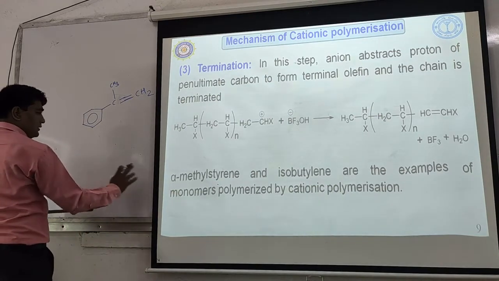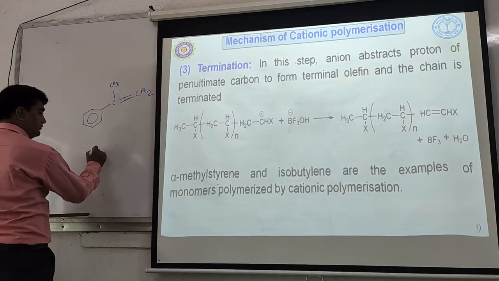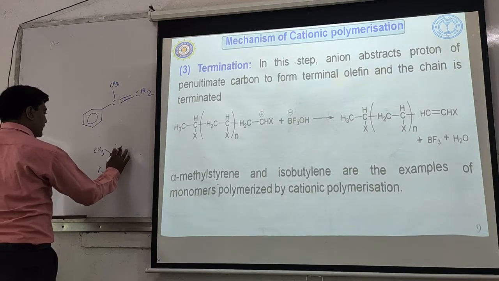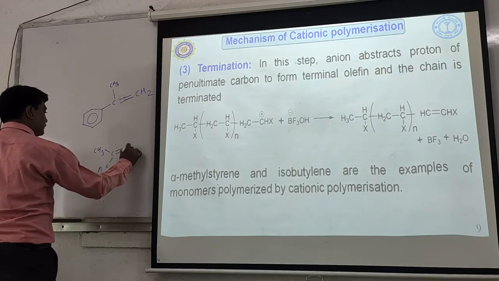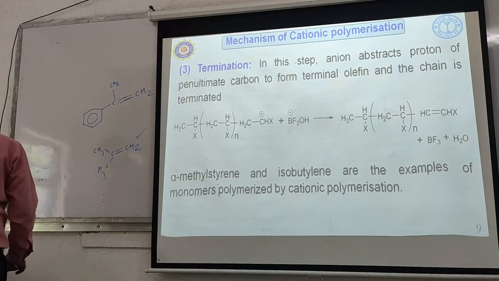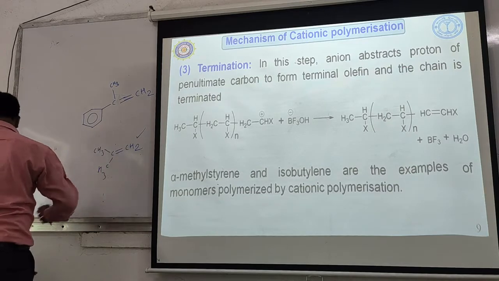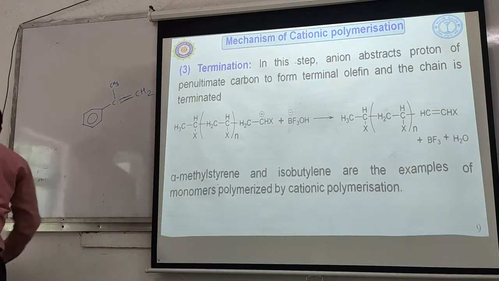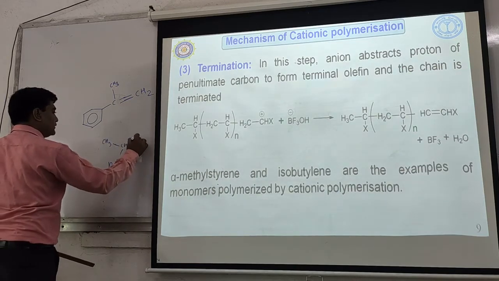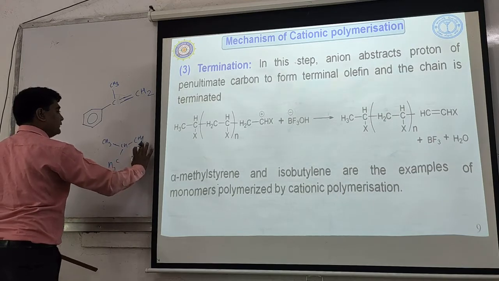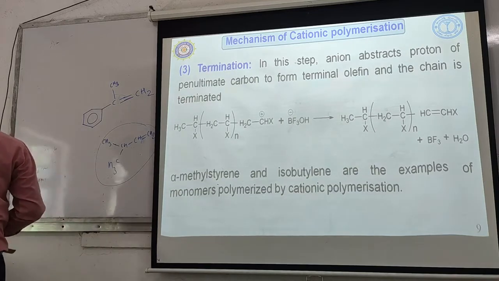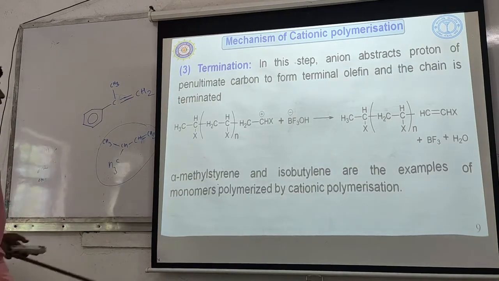Then isobutylene. Isobutylene means iso group, CH3 CH CH3, so this is isobutylene. CH3 CH CH3, CH CH2, isobutylene. So these are the examples which undergo polymerization via the cationic mechanism.